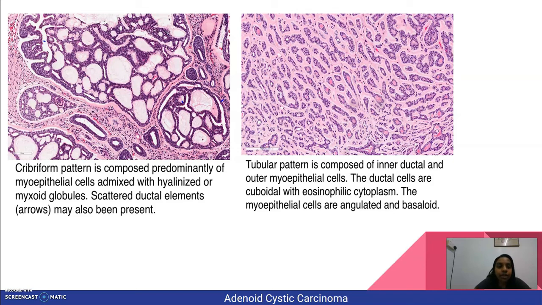The first picture shows cribriform pattern, which is composed of predominantly myoepithelial cells with hyalinized or myxoid globules. Scattered ductal elements may also be present. The second picture shows tubular pattern, which is composed of inner ductal and outer myoepithelial cells, and the ductal cells are cuboidal with eosinophilic cytoplasm. The myoepithelial cells are angulated and basaloid.